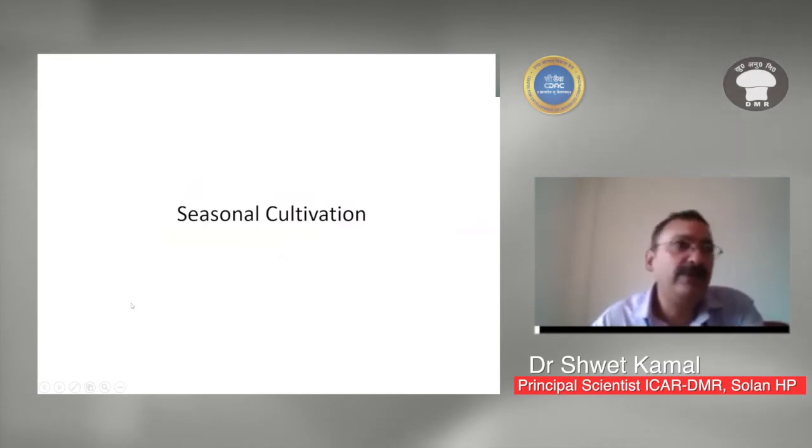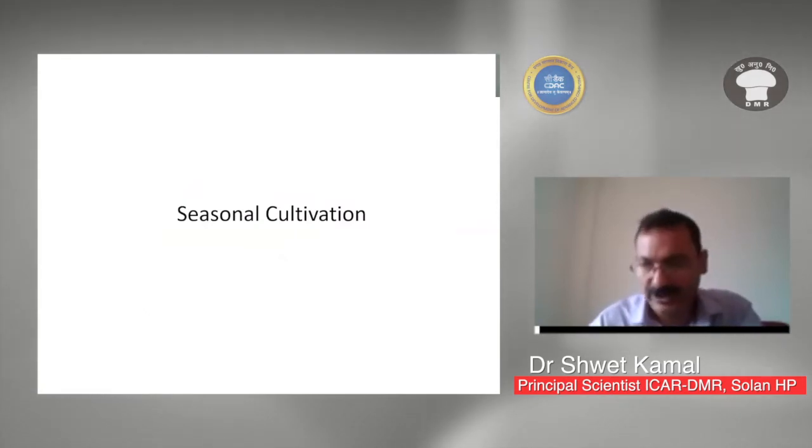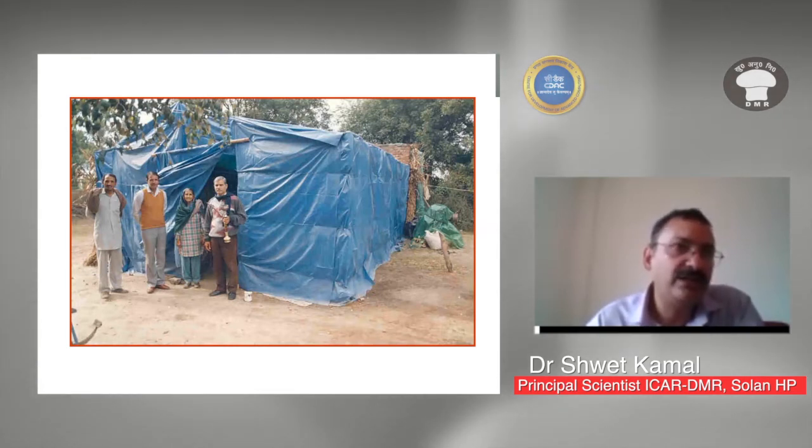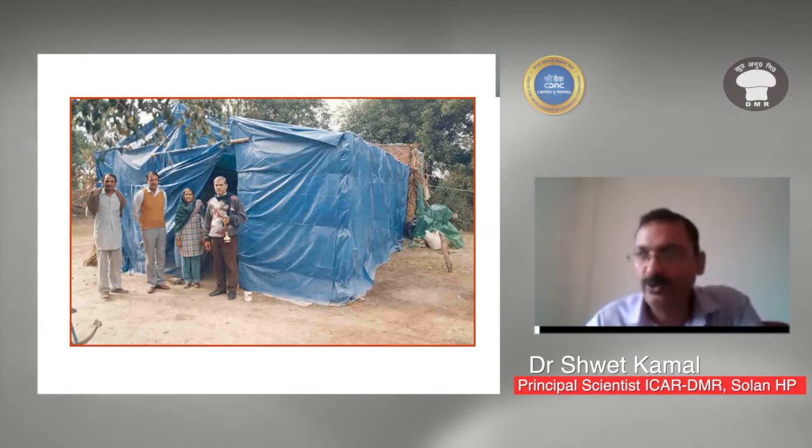Then coming to seasonal cultivation, if we see in India, two types of cultivation are done. One is seasonal cultivation, in the states of Punjab, Haryana, and some parts of UP and Bihar, where the farmers do seasonal cultivation of button mushroom during the period November to March.